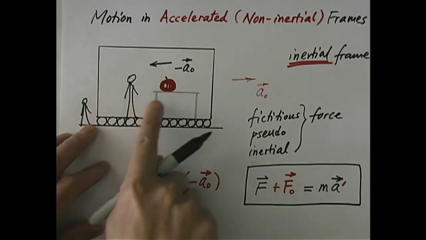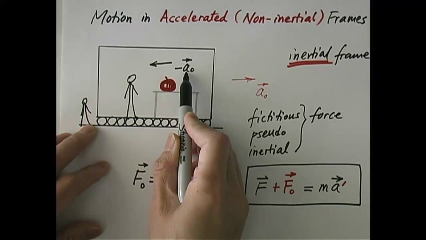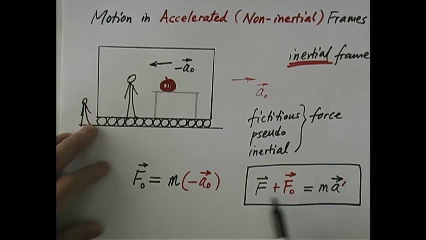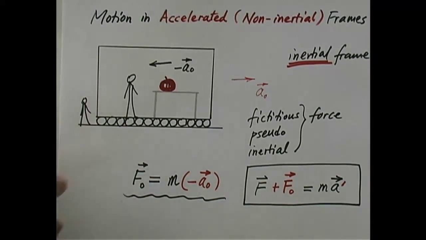So, for example, how do we explain the motion of this apple? Well, in that case, what is the real force equal to? The real force is equal to 0. What is the apparent acceleration a prime measured from the accelerated frame? It's negative a naught. But what is the force F naught equal to? It's m times negative a naught. So you see both sides are equal to m times negative a naught. So it works out. This is the price we pay to widen the scope of validity of Newton's second law. So we now can understand the motion of an object even in a non-inertial or accelerated frame of reference. All we have to do is add this fictitious force. Let's look at some examples.